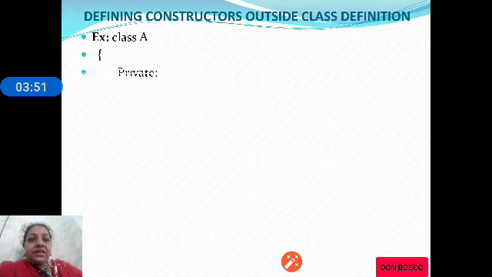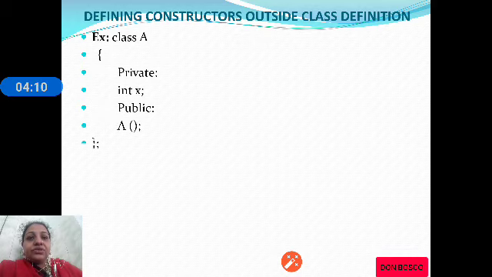Now let us see how we can define or write a constructor outside the class. As we know, if we are writing a constructor outside the class, we will be using the help of the scope resolution operator, that is colon colon. Colon colon is the scope resolution operator which will help us to define the members of a class outside the class definition.